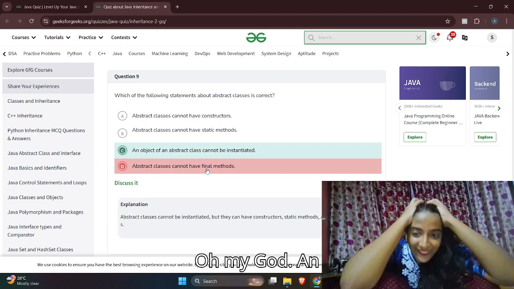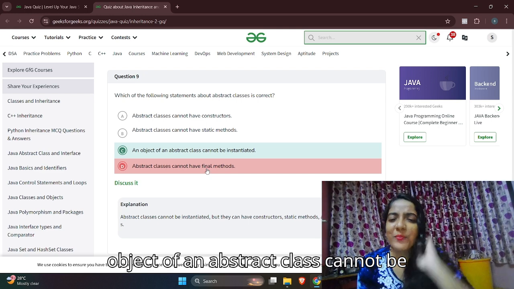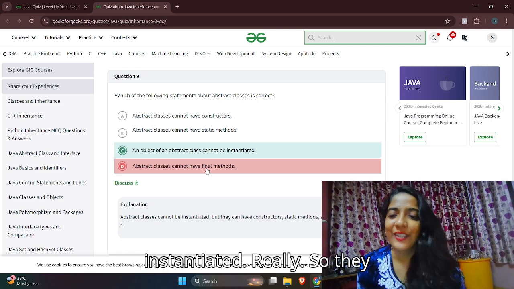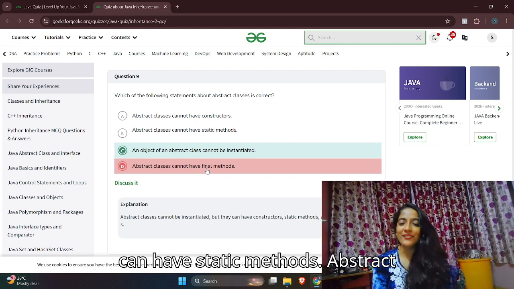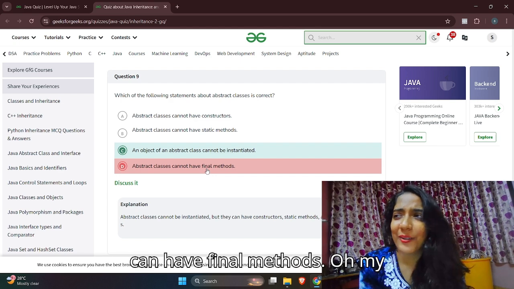Oh my god! An object of an abstract class cannot be instantiated. Really? So they can have static methods? Abstract classes cannot have final methods? They can have final methods? Oh my god.